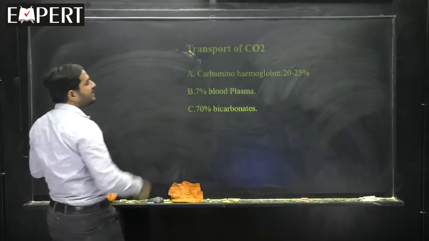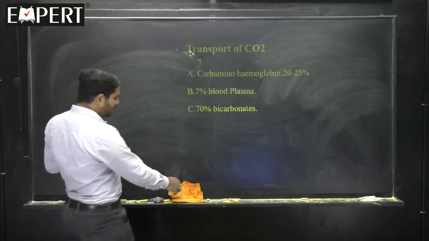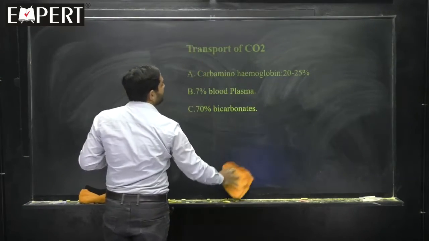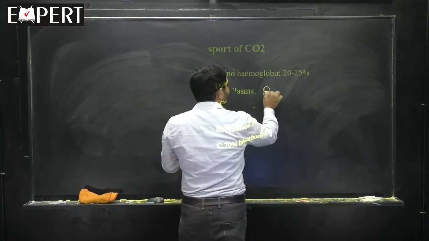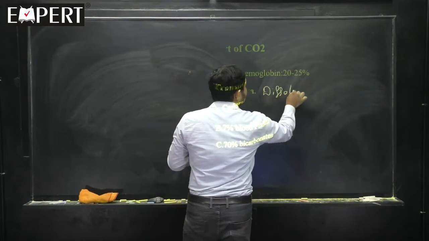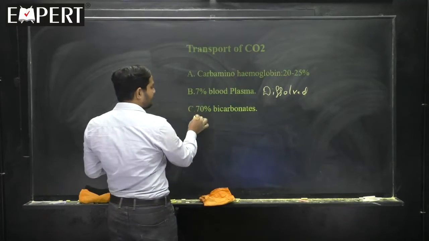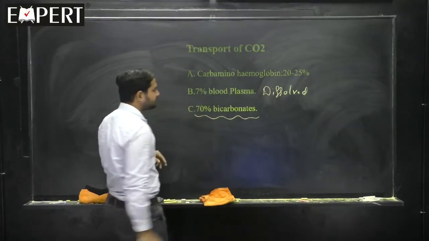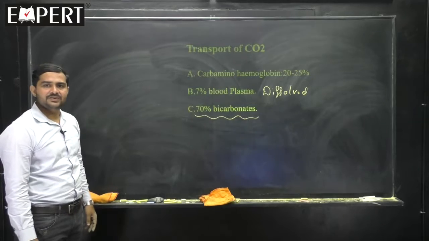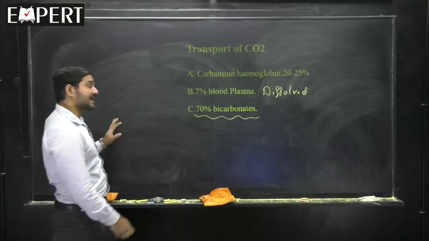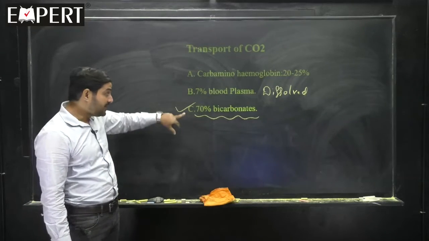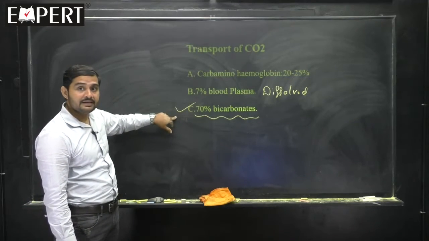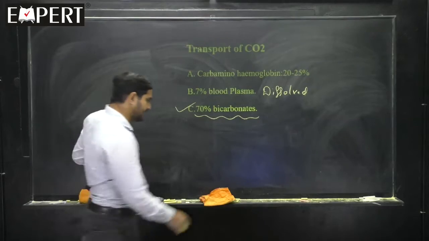So, carbamino hemoglobin, how much it is? 20 to 25% is carbamino hemoglobin, 7% in blood plasma in the dissolved stage, and remaining in the bicarbonate stage. Here you should remember the values, because now we are concentrating regarding this. What is the meaning of bicarbonate stage? This is a very important one. Shall we start that? Concentrate here.